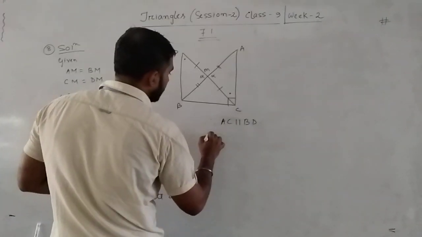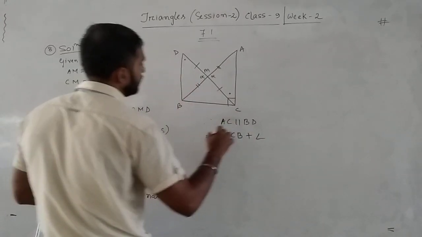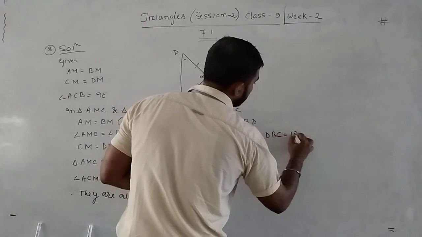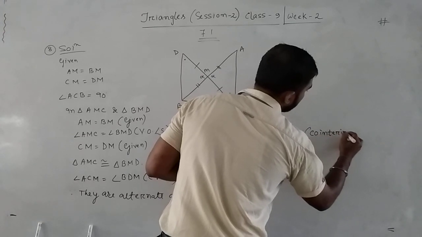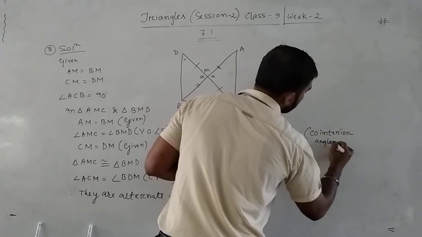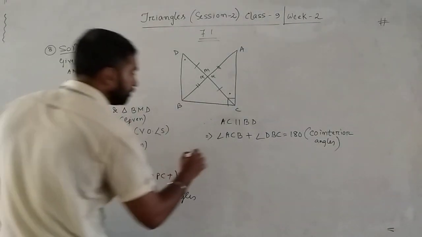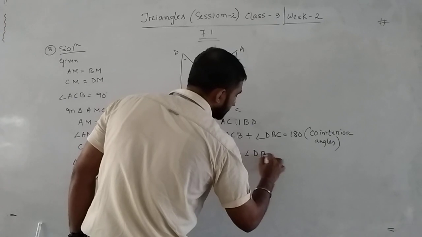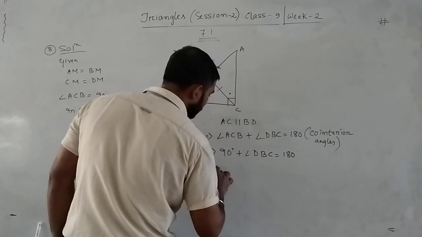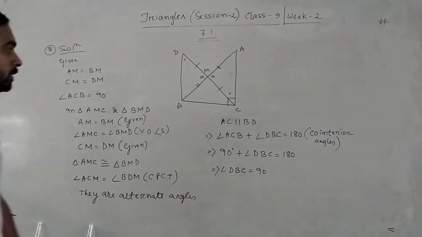Now if AC is parallel to BD, then the sum of the co-interior angles is equal to 180 degrees. Now angle ACB is equal to 90 degrees, given. So replace this by 90 degrees, and then angle DBC equals 180 minus 90, so angle DBC equals 90. So the second part is done. First part done, second part done.